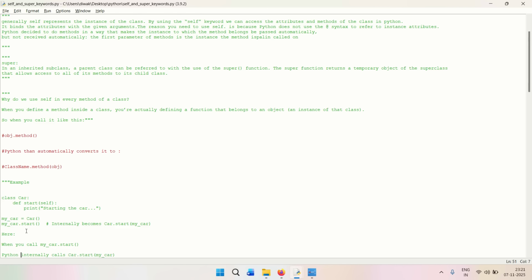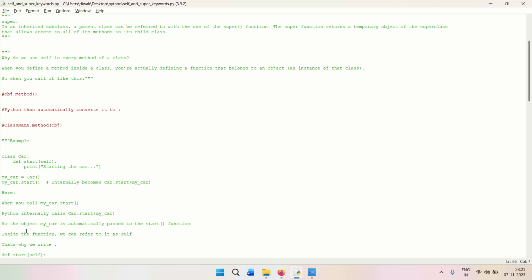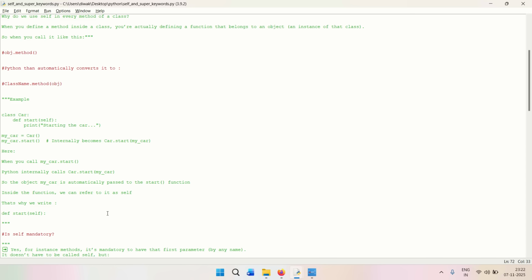When we call my car dot start, what actually is happening internally is that Python is calling car dot start then my car, right? So basically it is passing an object into the start function. That automatically happens. You don't need to do that manually or write it. Inside the function we can refer to it as self. That's why we write def start self.